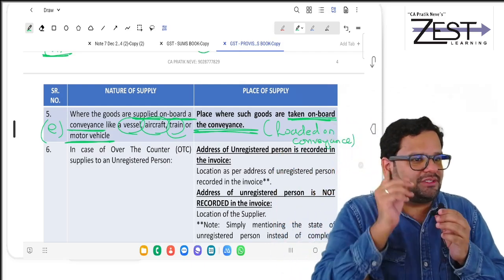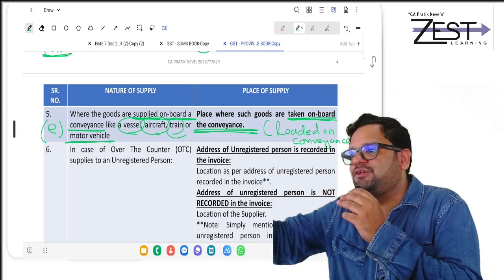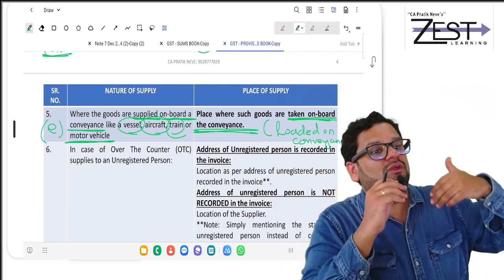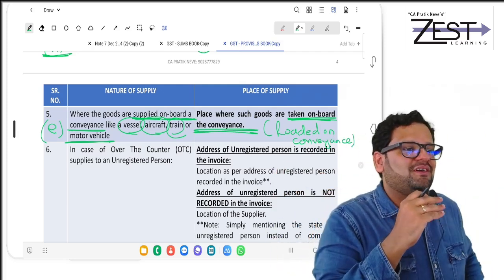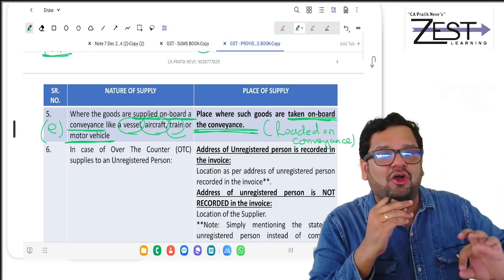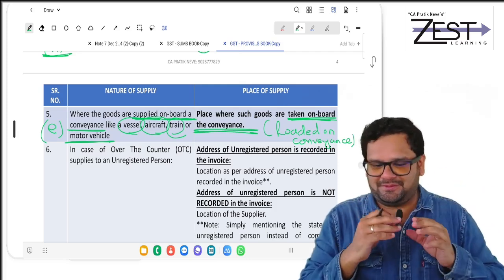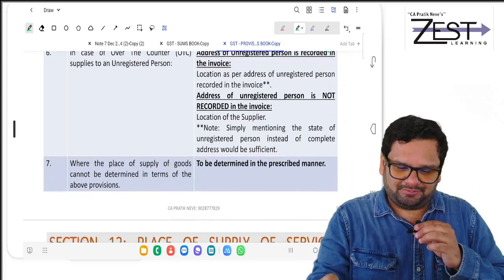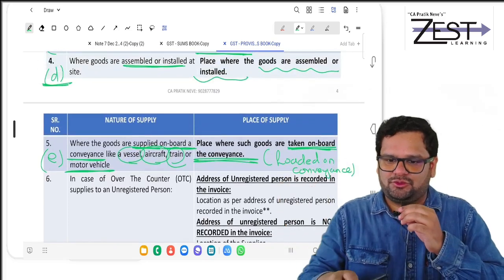So because the government says we will need to give you a guideline for this. Otherwise, every time you will keep guessing what is the place of supply. So the guideline is that where the goods are taken on board of the conveyance. Okay. So now we'll switch on the projector.